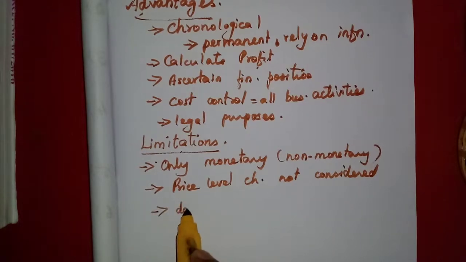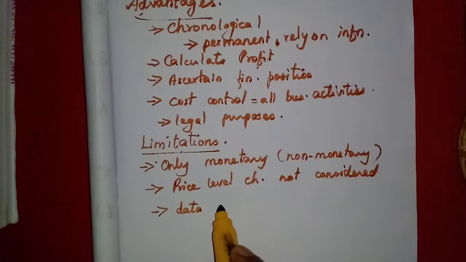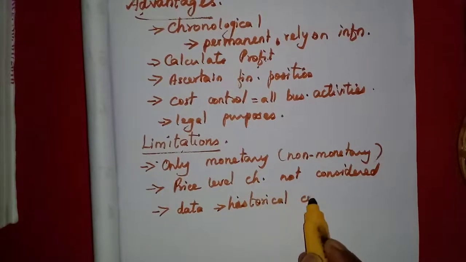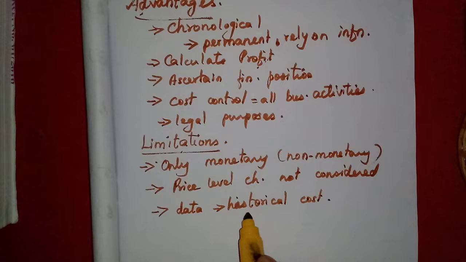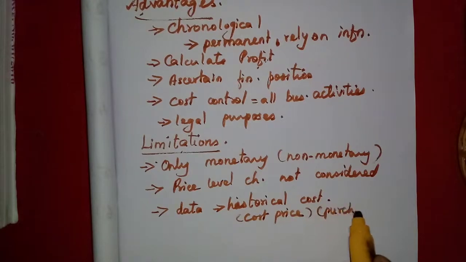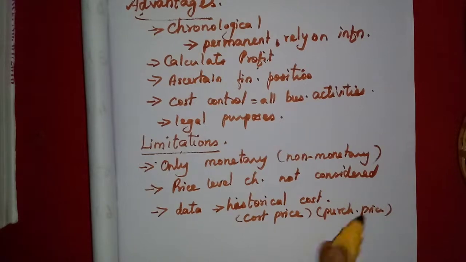And the full data is entered at historical cost. What is historical cost? For example, if we purchase a machinery, we will write one price, that is called the cost price, or the purchase price. We enter only this price; the market price is not included.